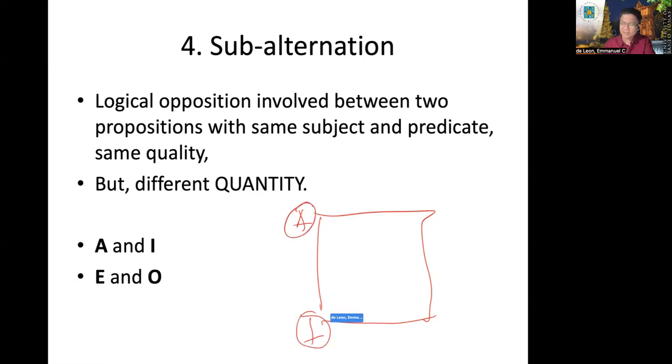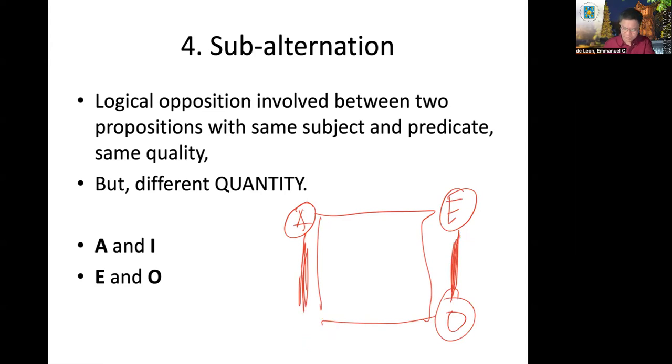Both of them are affirmative. We call it subalternation. There's also subalternation between E and O. Same subject and predicate, same quality. Both of them are negative propositions, but different in quantity. So that is what we call subalternation.